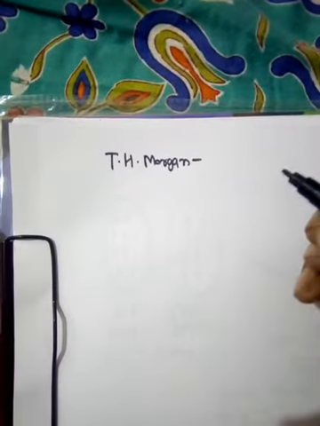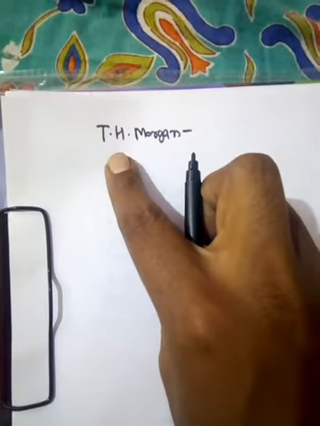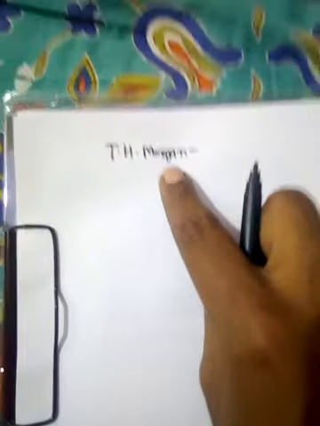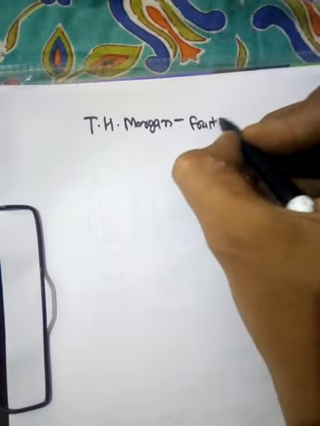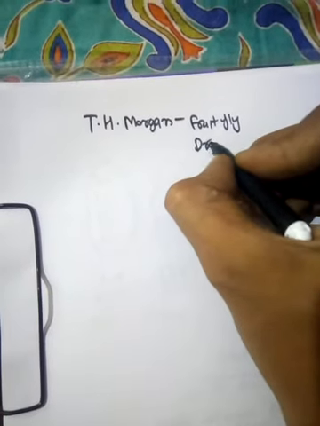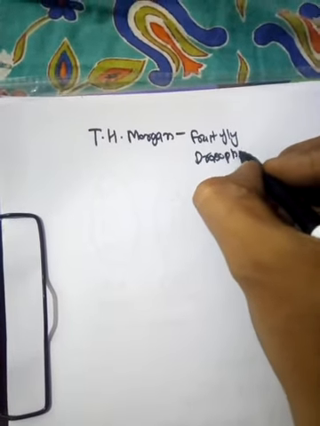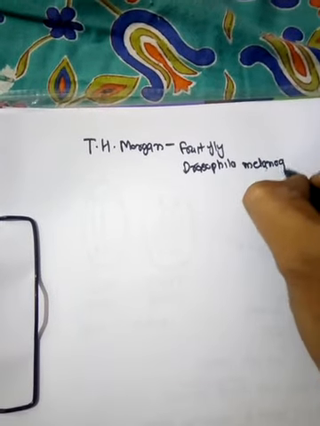Now let's discuss from where the concept of linkage originated. There was a scientist named Thomas Hunt Morgan. He worked on fruit fly. Fruit fly is an insect and the scientific name is Drosophila melanogaster.